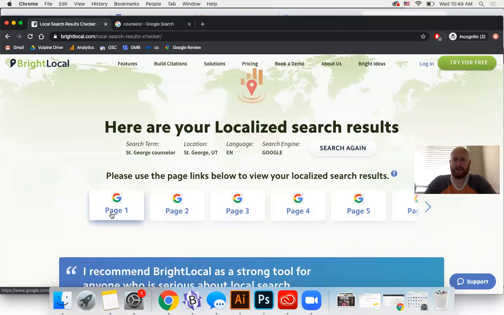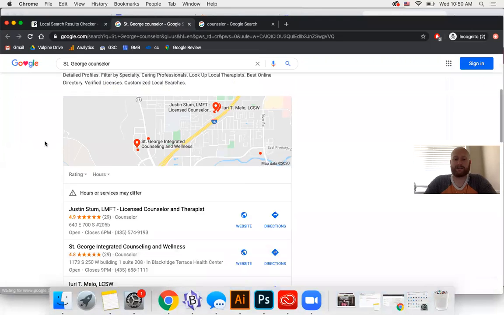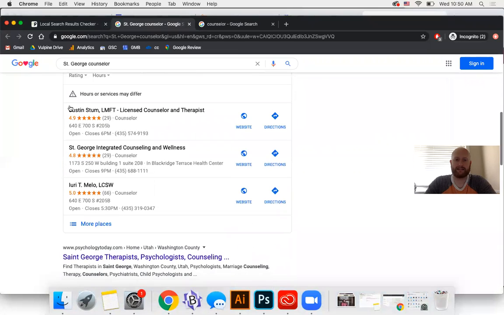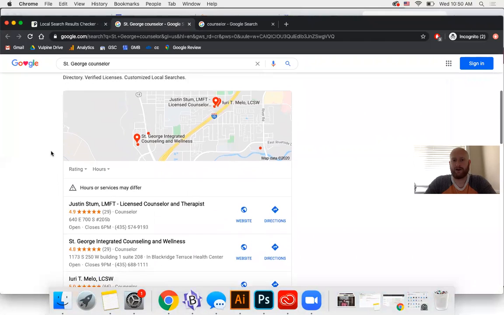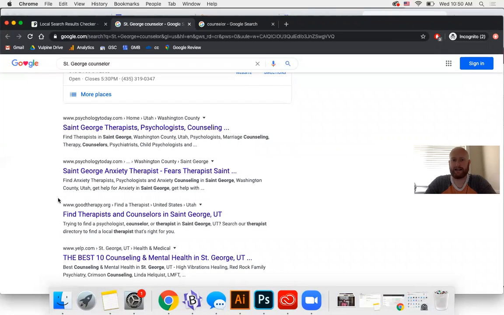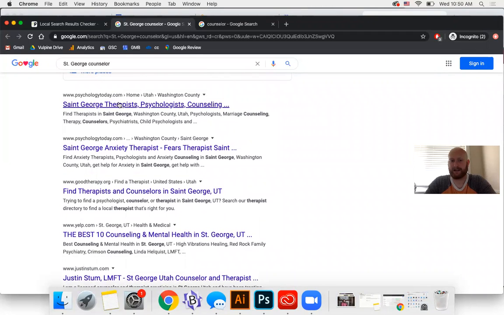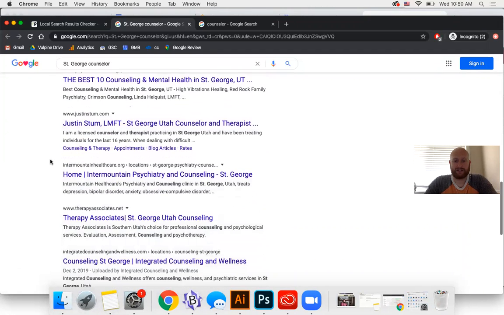This is an important thing, that a lot of people will add those geo modifiers because they're looking for counselors that are near them. As you can see here, some of the same players are performing in these search results as they were for the generic counselor. A lot of people will go to these local map search results. But if they go down deeper, we find a little bit more relevant information, right? Oh, it looks like they spell out Saint rather than doing the abbreviation. So they have all these different results that you can find.